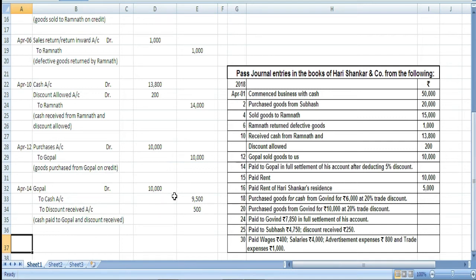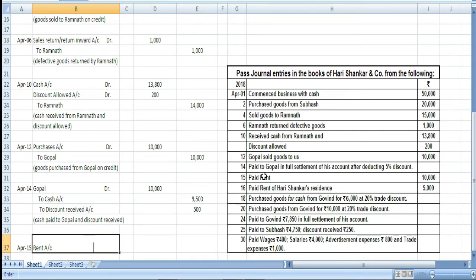Okay. Then next we have is April 15. Now here it says paid rent. Since rent is always paid in terms of cash, if there is no word cheque or bank written there, we will assume that rent was paid in cash, and so rent is our expense coming from our nominal account.